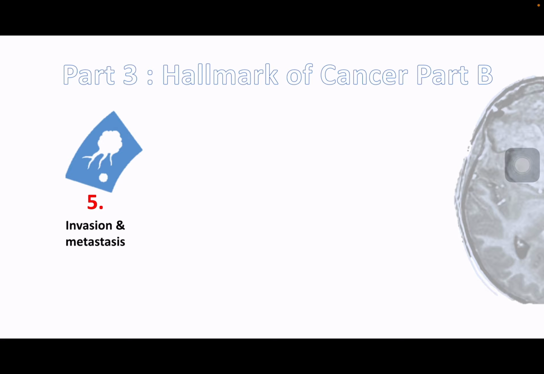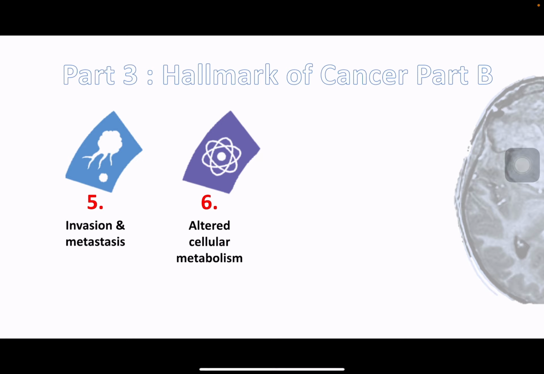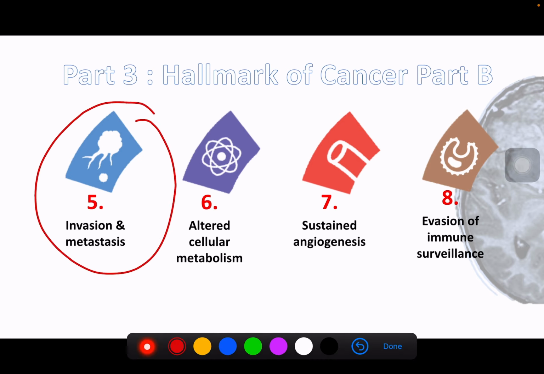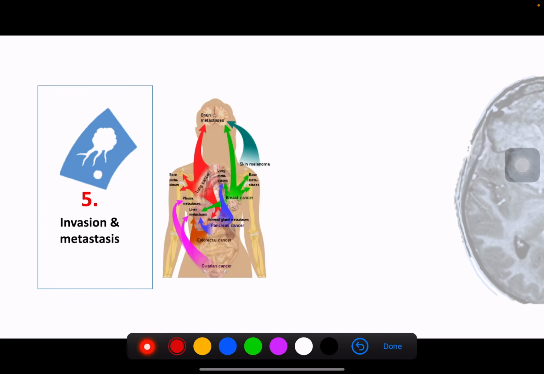Number five is invasion and metastasis. Number six is altered cellular metabolism. Number seven, sustained angiogenesis. And number eight, evasion of immune surveillance. Okay, and of all four, this is the most important thing that you need to focus on. Okay, in invasion and metastasis, as I already mentioned in the part 1 lecture, invasion and metastasis is a very important hallmark or feature of malignancy.